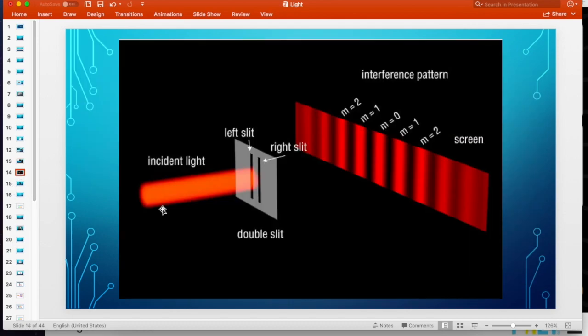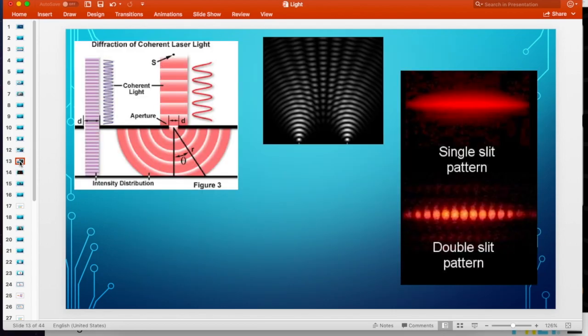Here's another picture of that. Here you can see light coming in, traveling through double slits, and this is the interference pattern. You get alternating bright and dark bands because, once again, the light is interfering with itself.